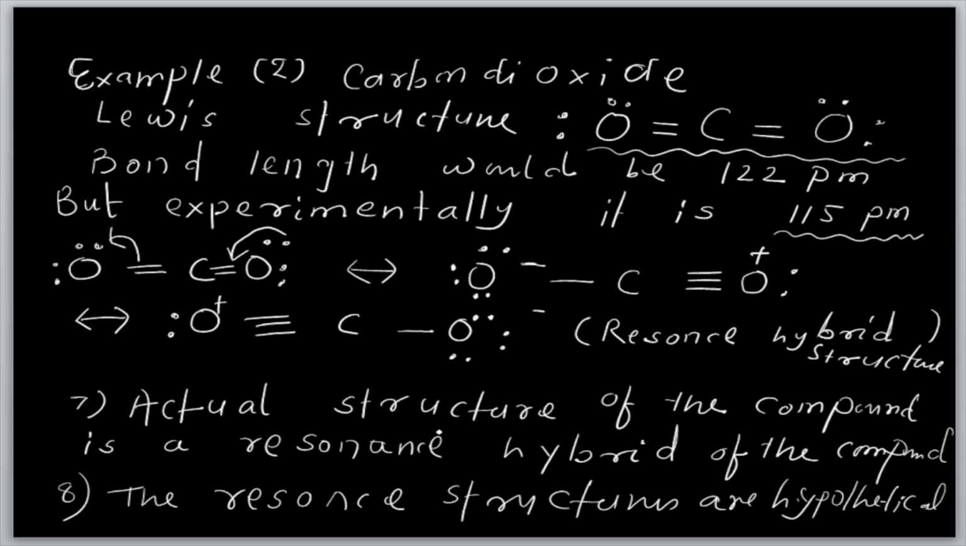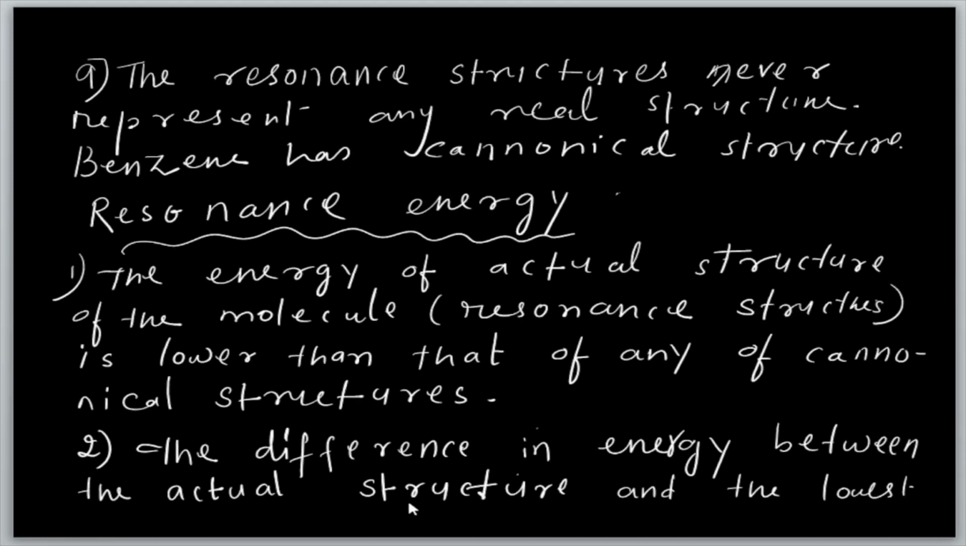Then what happened here? The actual structure of the compound is a resonance hybrid of the compound. When you find that there are so many canonical structures, lastly you conclude what the resonance hybrid structure is. The resonance structures are only hypothetical. Actually, scientists found the answers to different questions through the resonance hybrid structure.